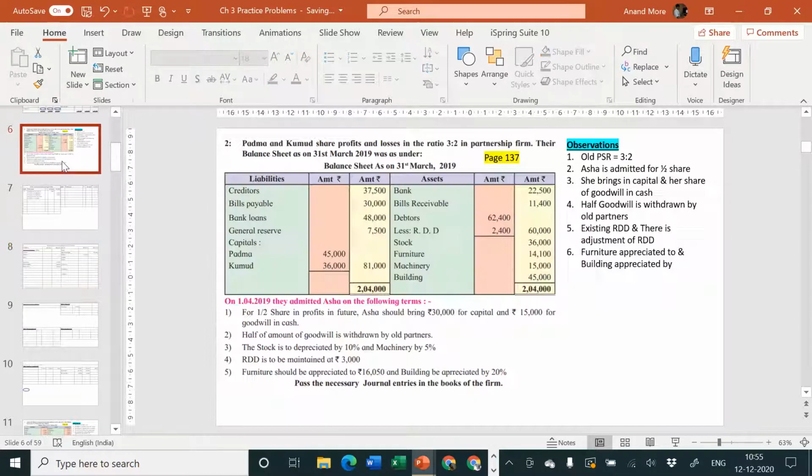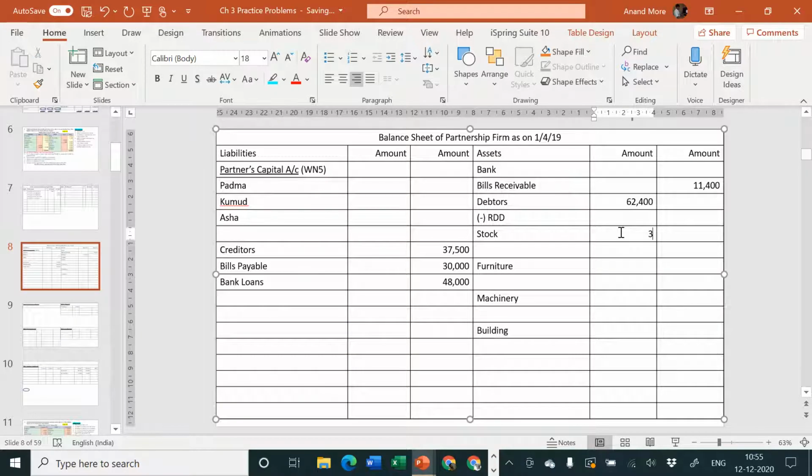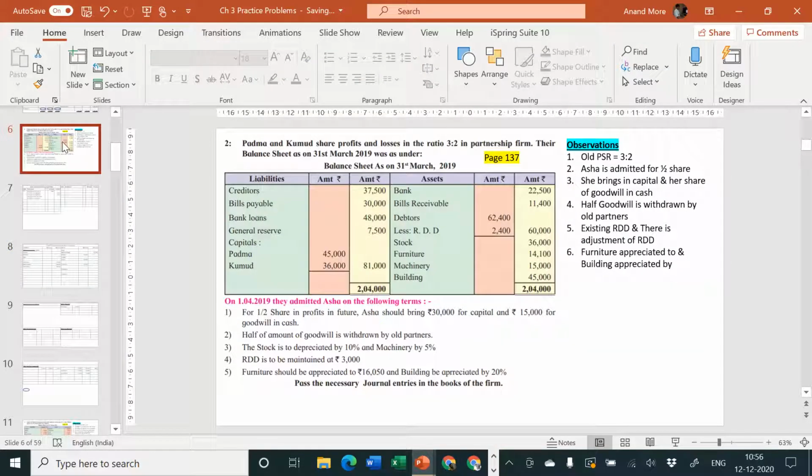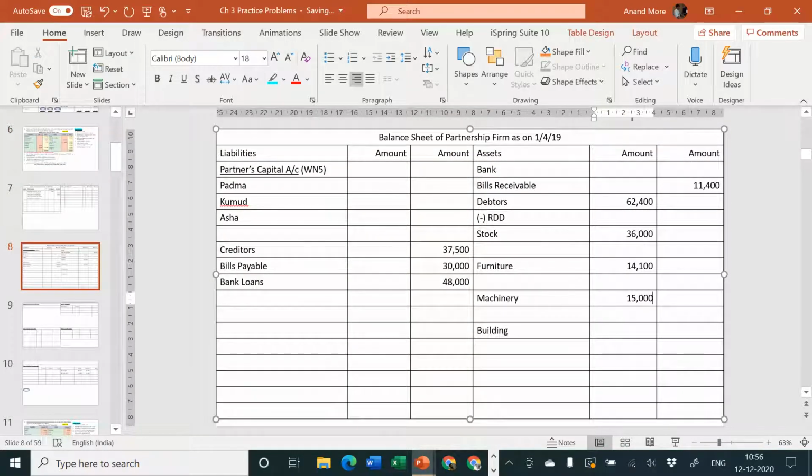Let us write down their amounts. Stock is 36,000, furniture is 14,100, machinery amount is 15,000 and 45,000. Okay, so the first part is over.